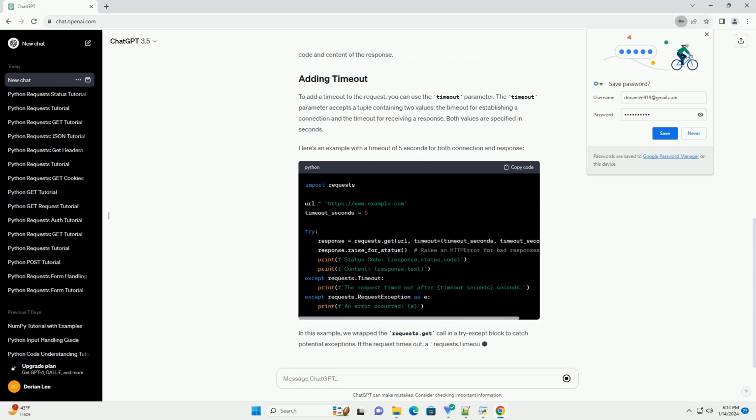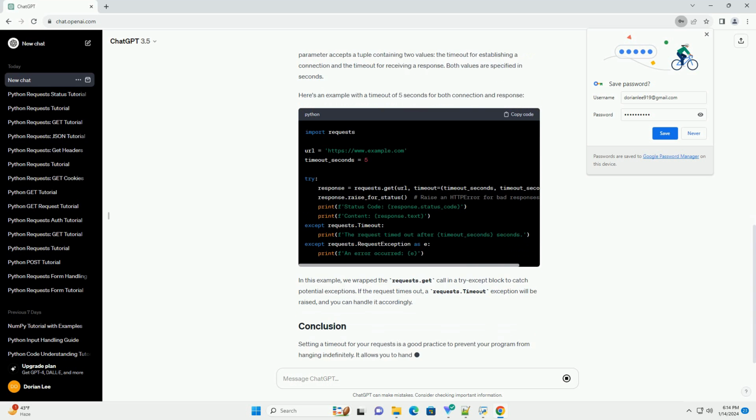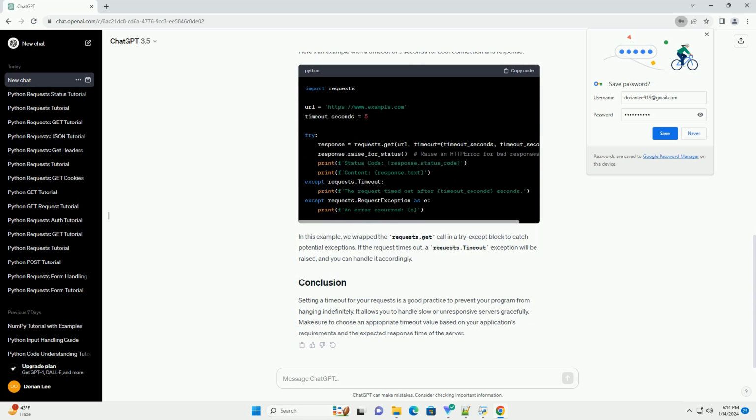Before you begin, make sure you have the requests library installed. If you haven't installed it yet, you can do so using the following command.